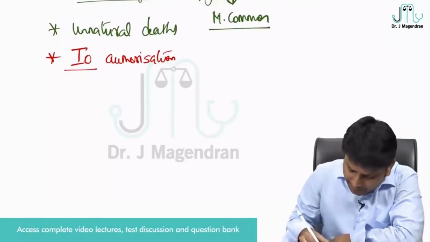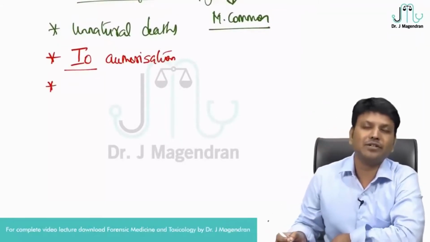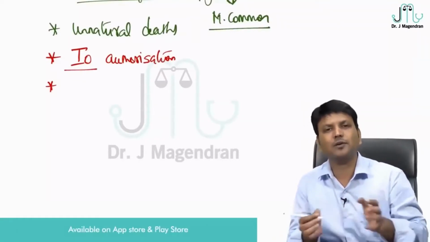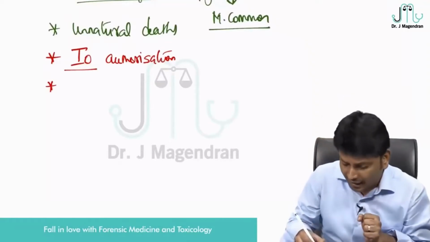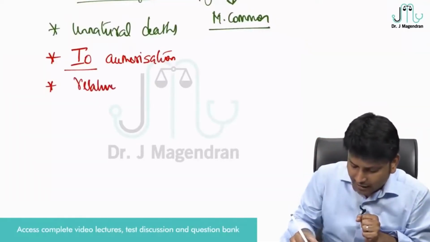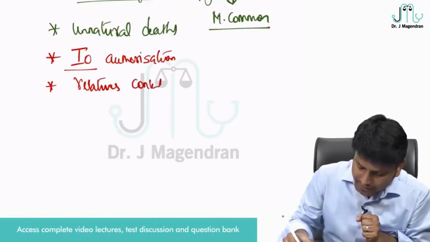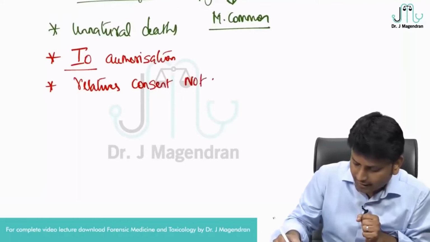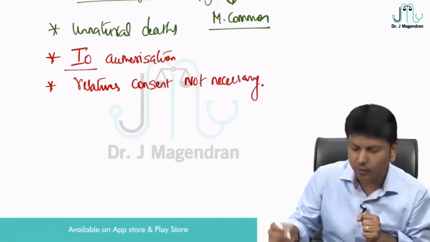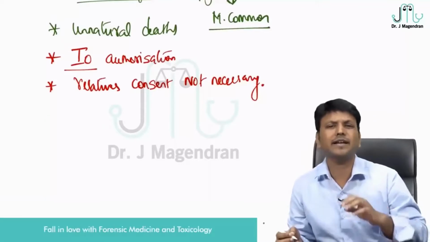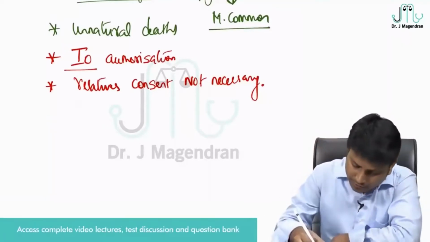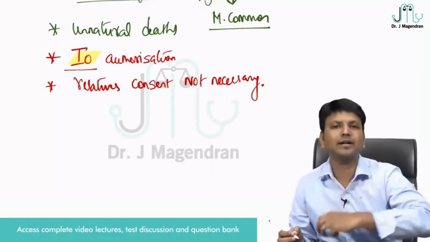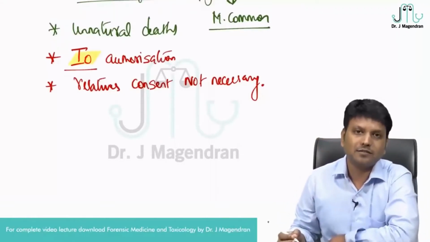In medico-legal cases, after getting authorization from the investigating officer, are you going to the relatives and ask permission? Sir, can we do autopsy on your relative's body? No. Relatives' consent is not necessary here. In medico-legal autopsy, relatives' consent is not necessary at all. You don't have to get consent from the relatives because you have already got the authorization from the investigating officer.